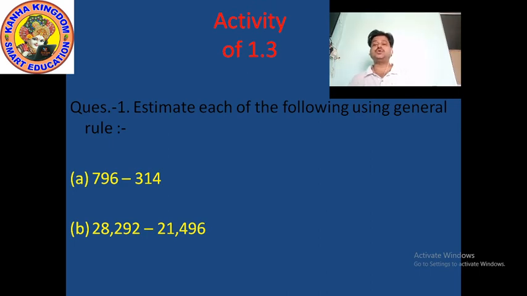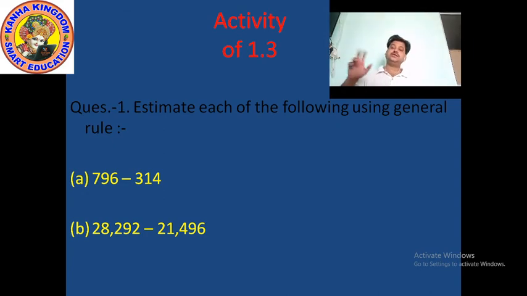Now this is also the activity time, the practice time of exercise 1.3. Today I give 2 exercises. I taught you two exercises, and now in the activity I also give 2 questions, each from a different exercise, and this question is related to exercise 1.3.